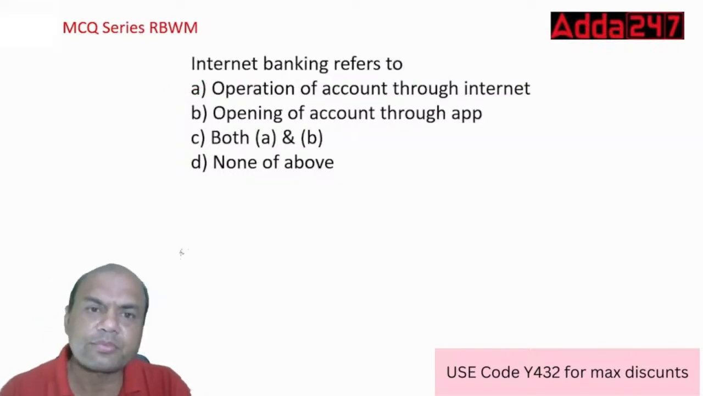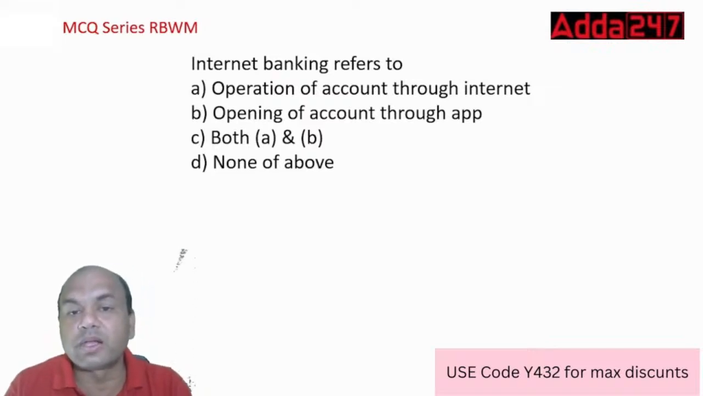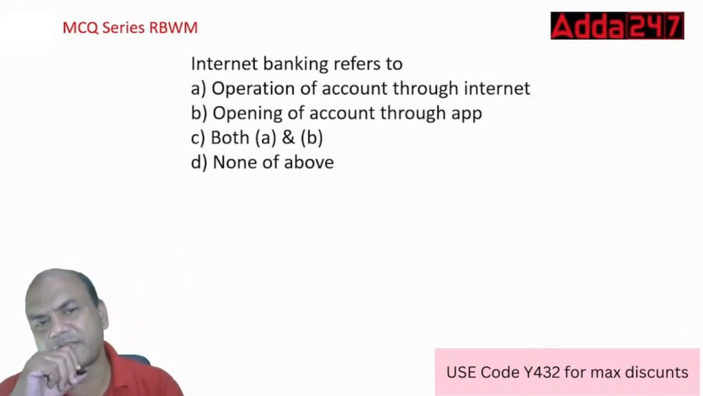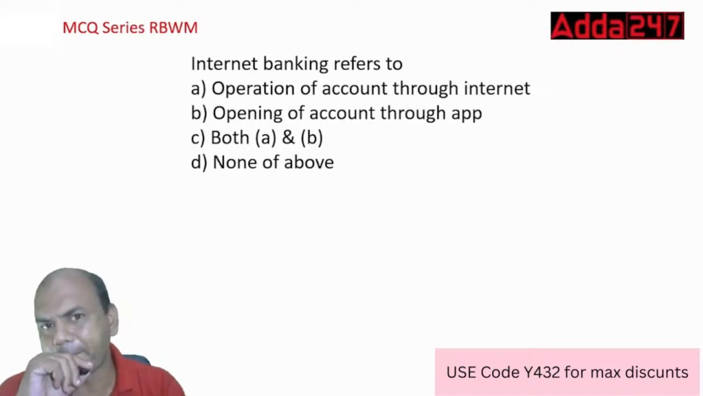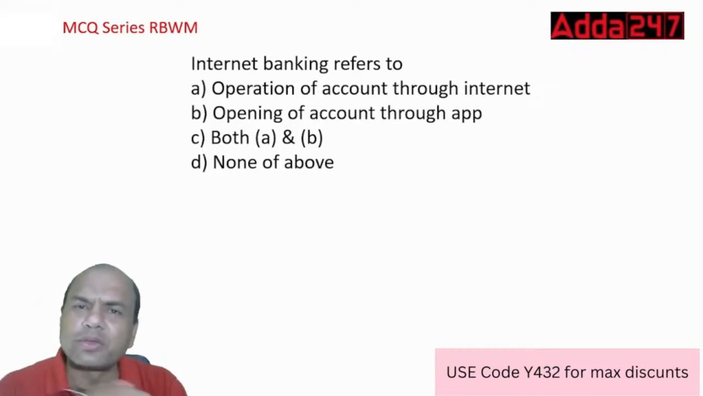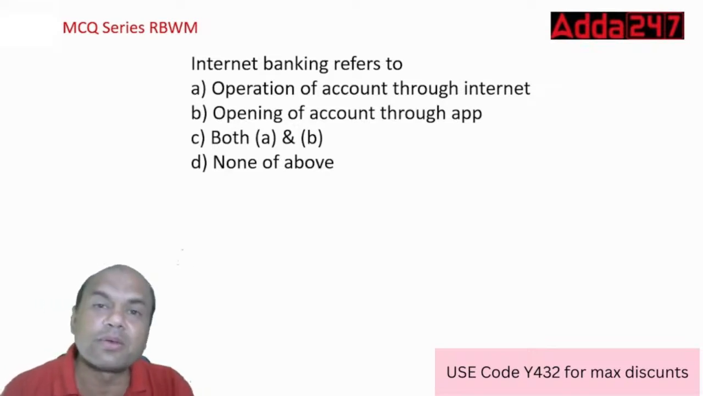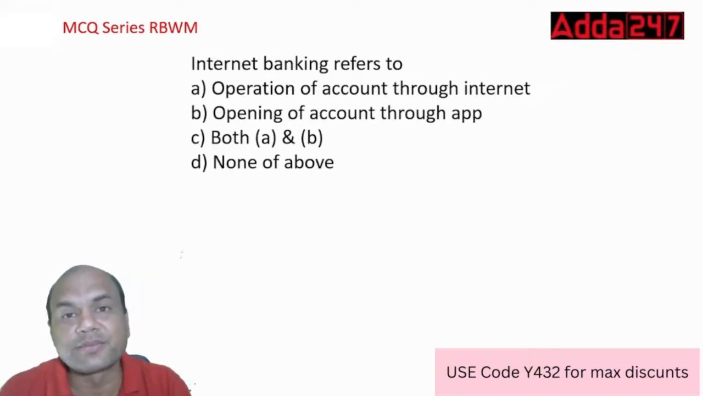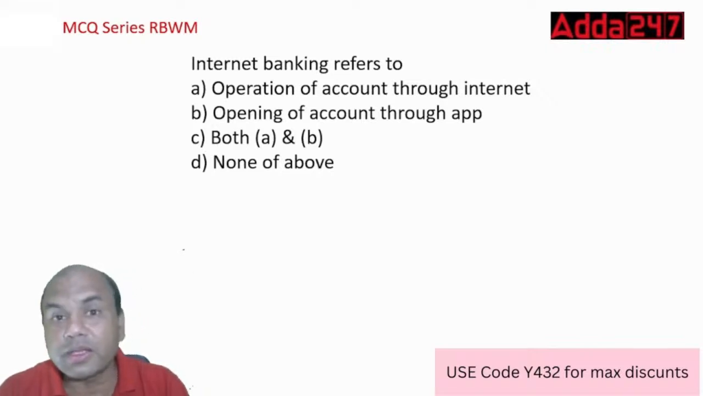Okay. Internet banking refers to operation of account through internet, opening of account through app, or both A and B. Now, what do you think, guys? Let me see. Is it both A and B or only A? Operation of account through internet means I'm having an account with you and I can deposit the money, withdraw the money, transfer the money, check the balances. I can do this. So operation means that. But can I open the account through an app now?